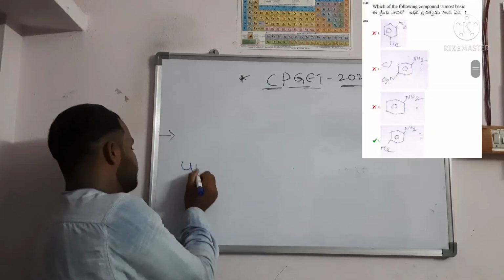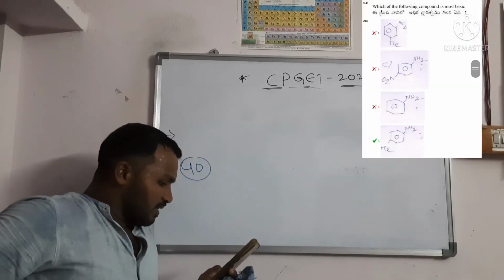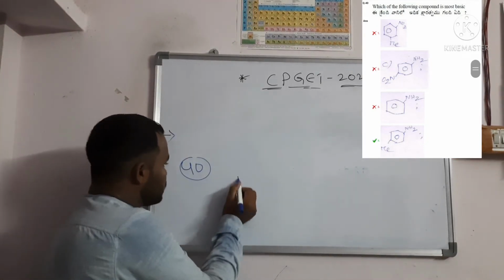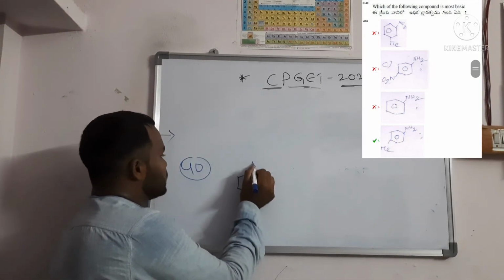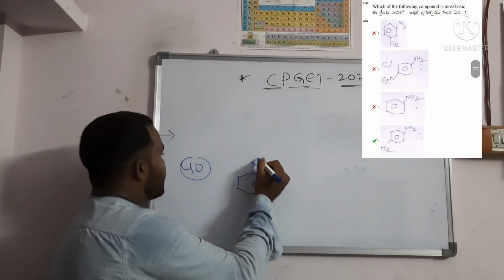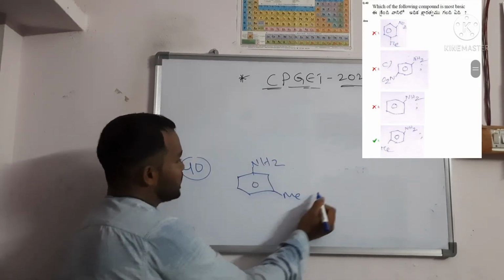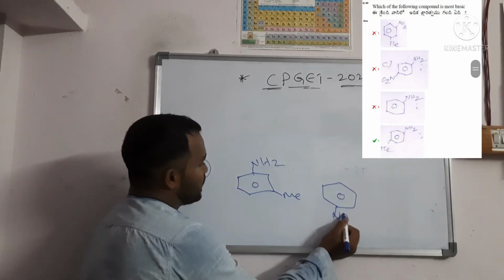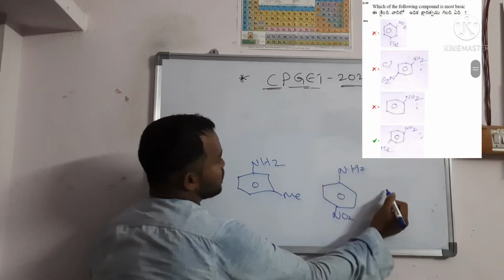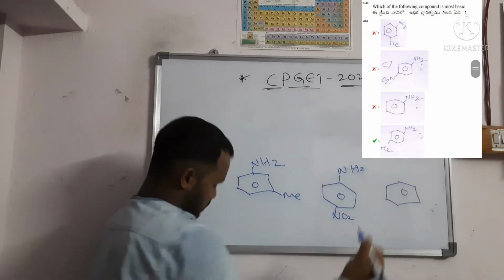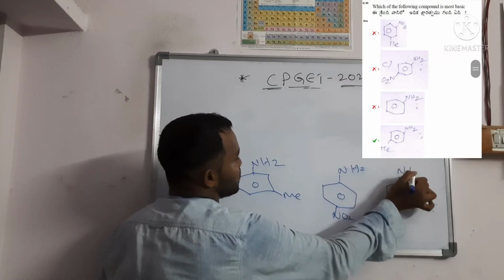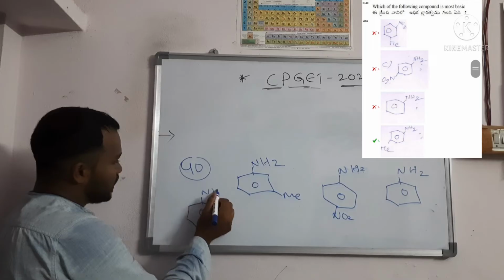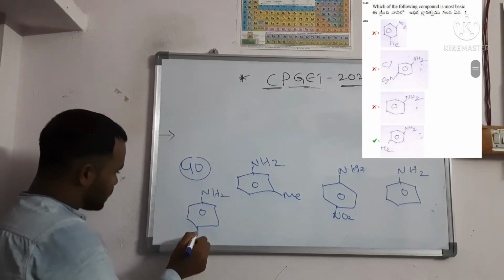Question number 40. Which of the following compounds is most basic? The options are given. The first option is NH2 with a group at the para place. In the second option, we have NO2 and the amine. The third option is only NH2. And the fourth option is NH2 with CH3 at the opposite position.